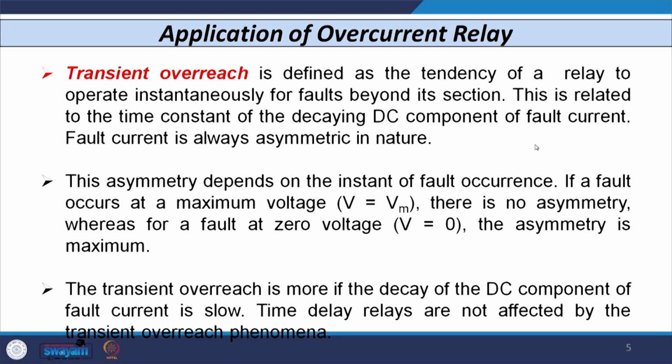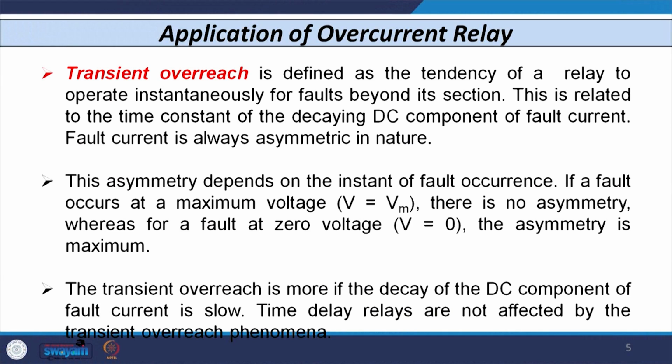As I told you, the asymmetry of the fault depends on the switching angle, which is not in our hand. The transient overreach is more if the decaying DC component decays at a very slow rate, so more decaying DC component is present when the instantaneous overcurrent relay operates. If the rate of decay is high, then the transient overreach is lower compared to the previous case. This is very important. Time delay relays are not at all affected by the transient overreach phenomenon, but all instantaneous overcurrent relays are affected by it. This is a very important point we have to consider.